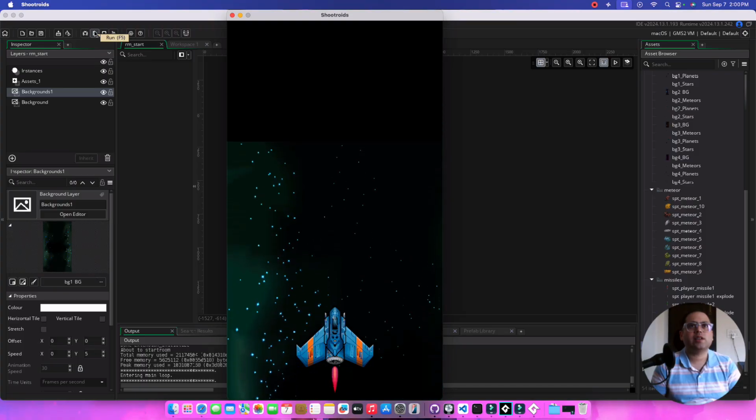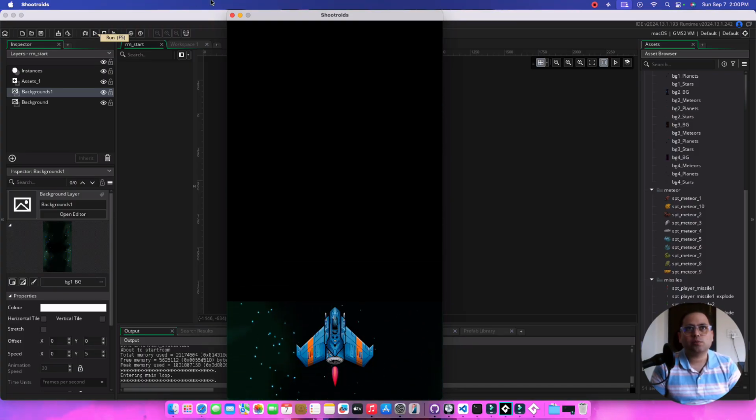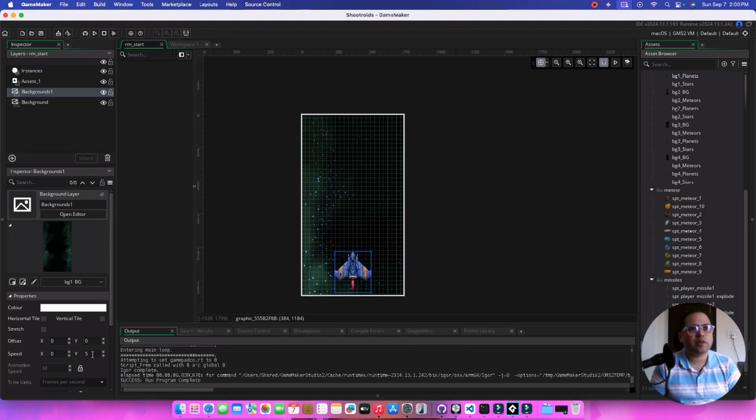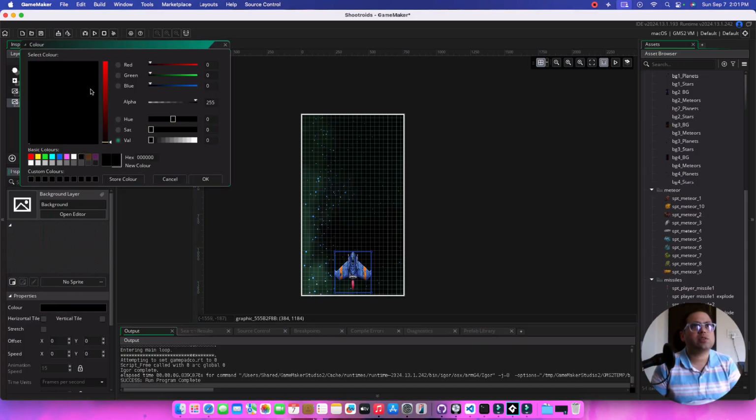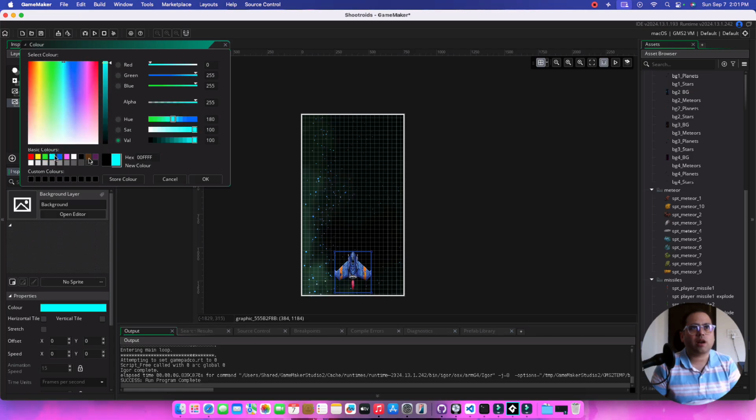So at this point you can see that the background does move, but it's actually moving pretty fast. You don't want it to move that fast. You want it to move a little bit slower. And there was another problem. If you had noticed, after some time the image actually went away and we had the black background showing up, which is this background. If I just change the color of this to say something a little bit more drastic.